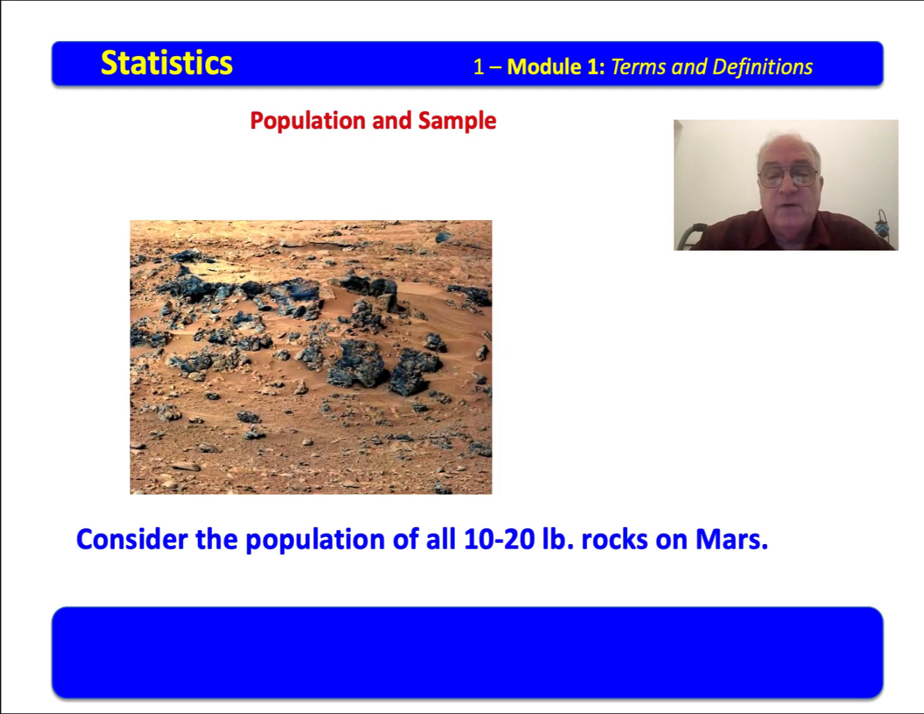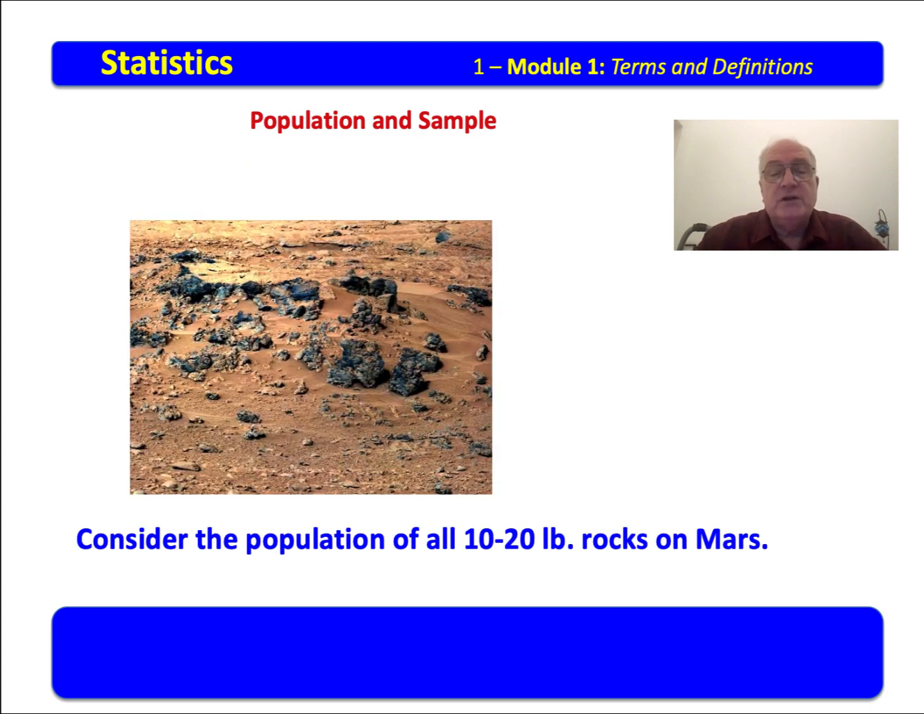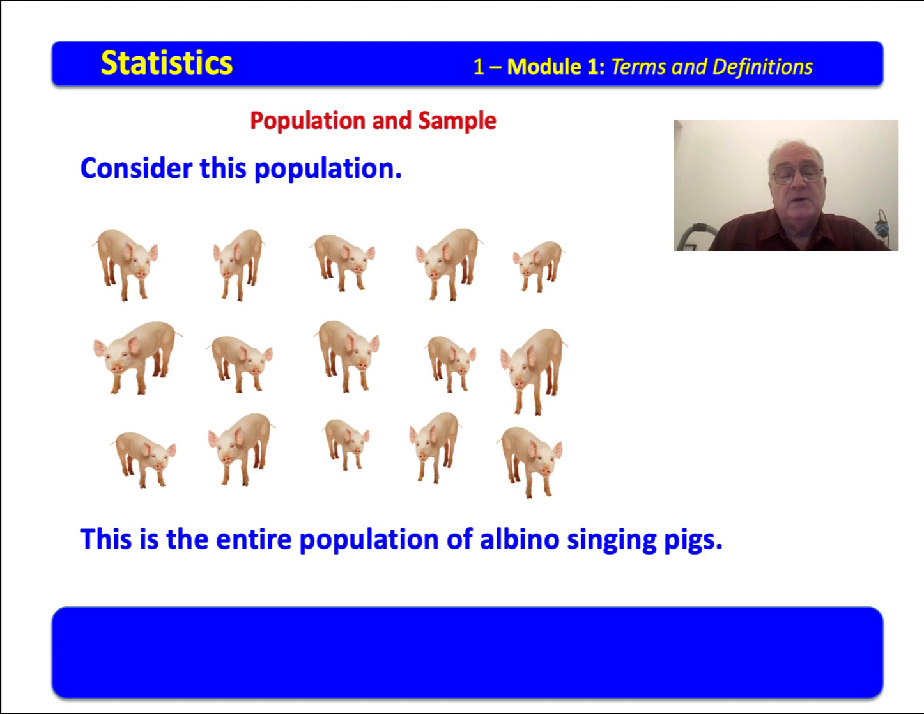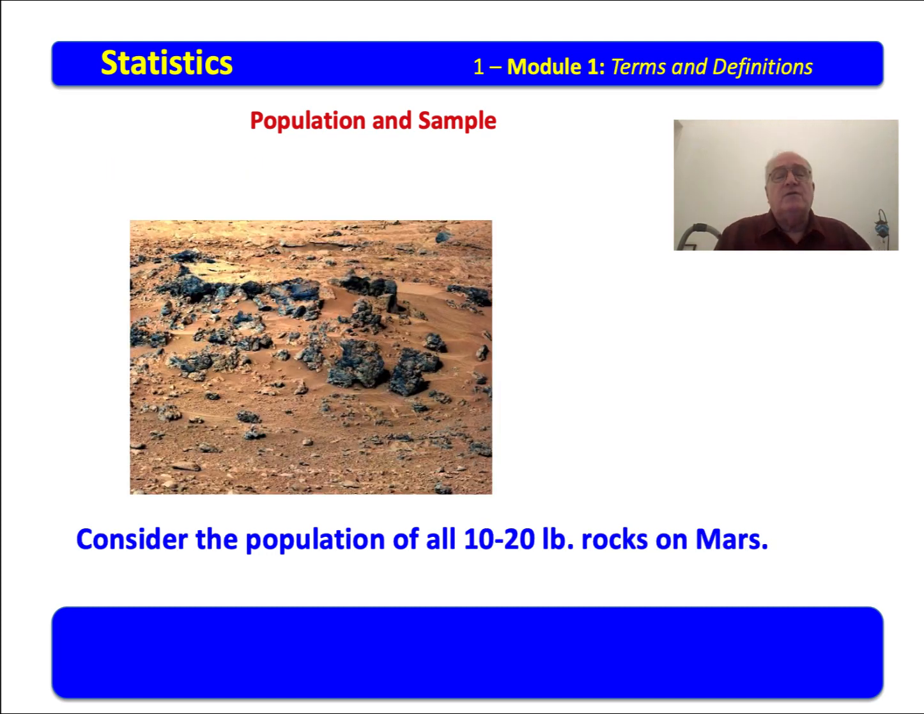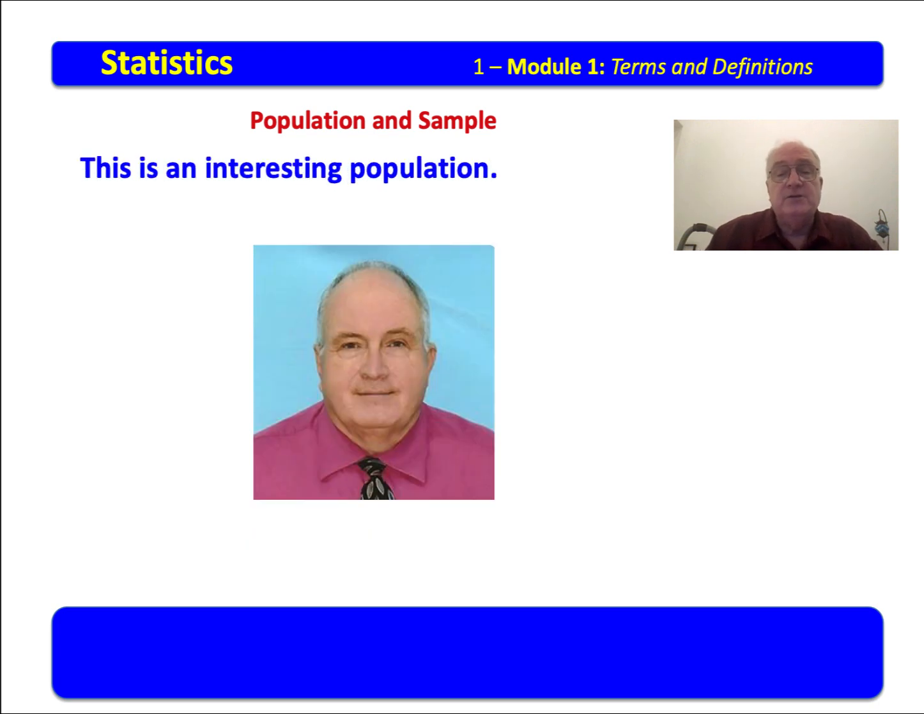Consider the population of all 10 to 20 pound rocks on Mars. Now, if we look at the population of albino singing pigs, we see that it is very small. And when we talk about the population of all 10 to 20 pound rocks on Mars, it is very large. It would be possible for us to capture the entire population of albino singing pigs, but we could never capture the entire population of all 10 to 20 pound rocks on the planet Mars. How large is this population? Very large.